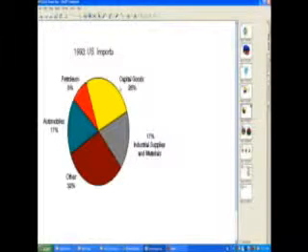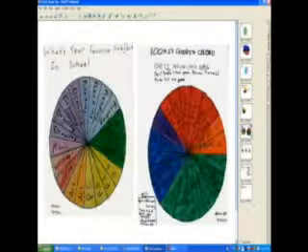1993 U.S. imports. Let's find the mode for this one. What do you think the mode is? Well, is it other? Correct, 32%. Petroleum is 8%, capital goods 26%, industry supplies and materials 17%, and automobiles 17%.